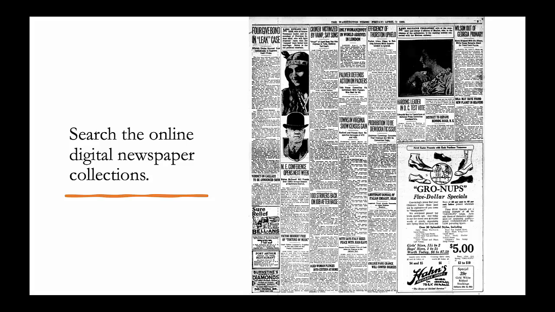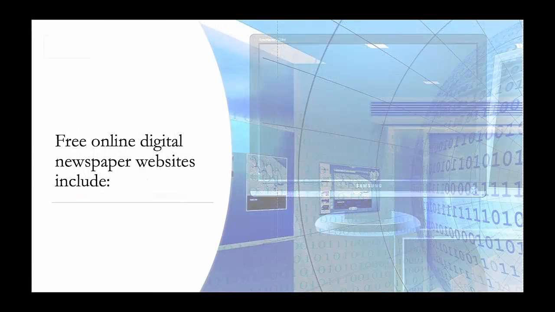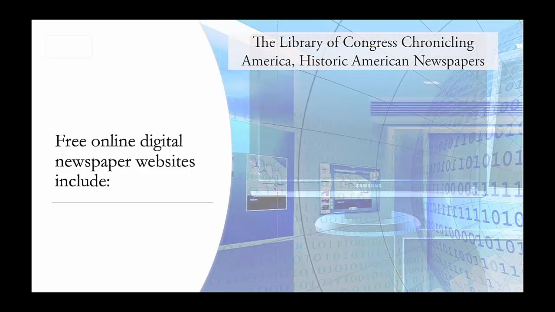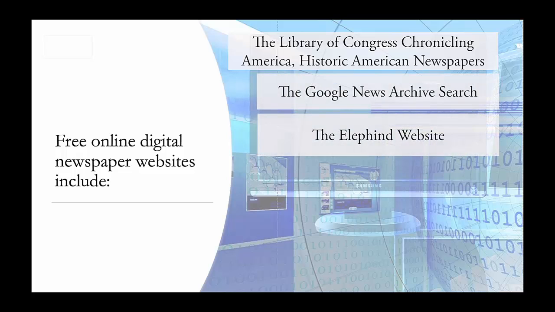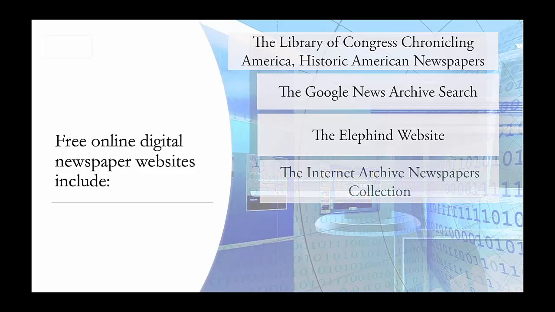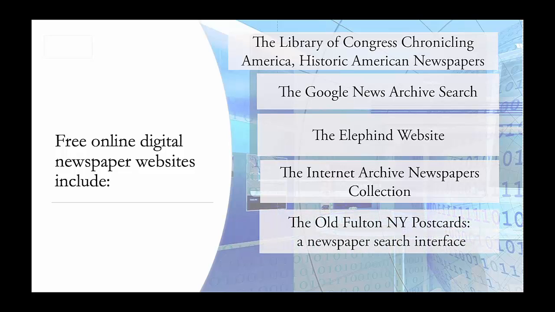Search the online digital newspaper collections. Many of the collections are free, but there are also some large online newspaper subscription websites. Free online digital newspaper websites include the Library of Congress, Chronicling America, Historic American Newspapers, the Google News Archive Search, the Elephind website, the Internet Archive Newspapers Collection, and the Old Fulton New York Postcards, a newspaper search interface.